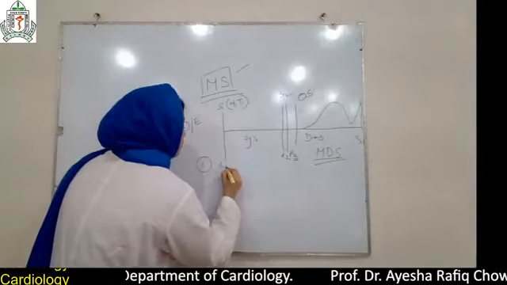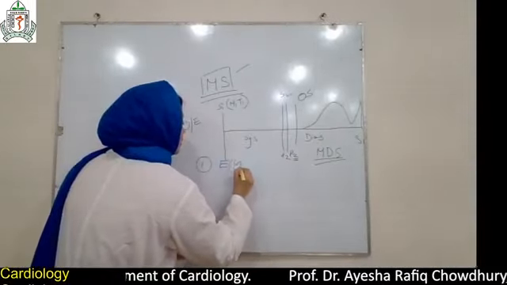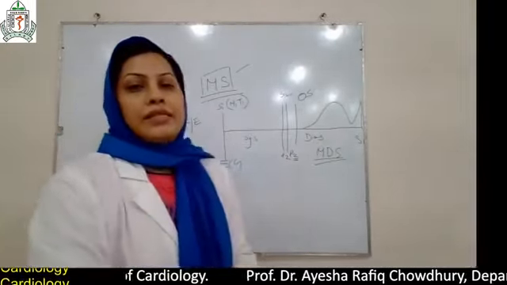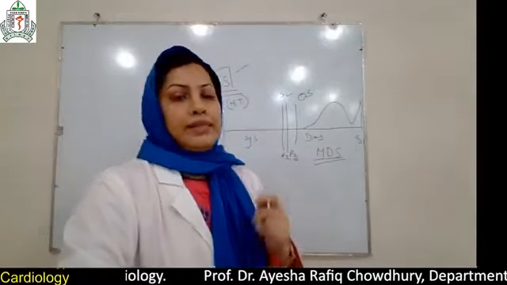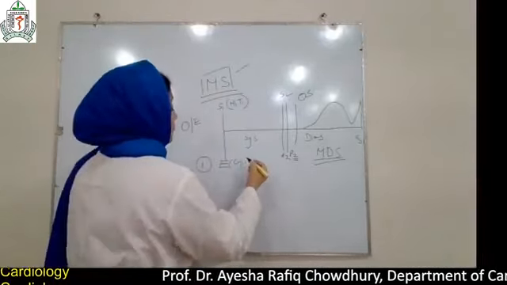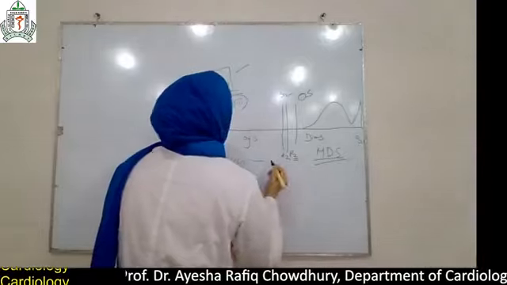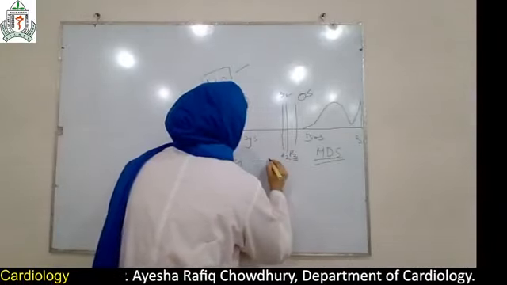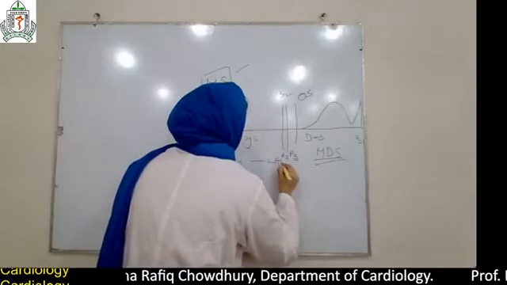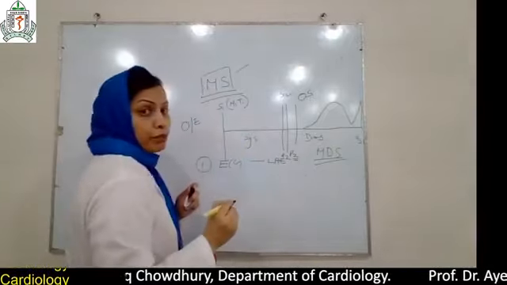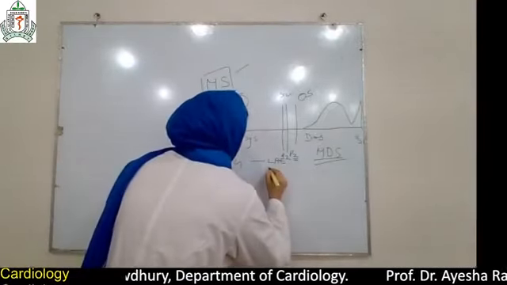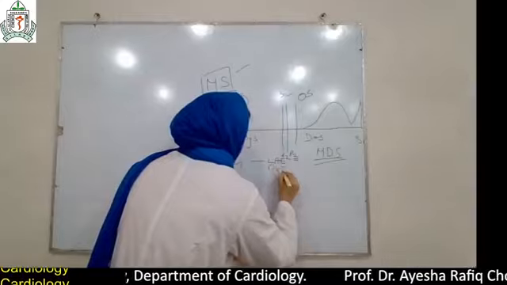First of all, a resting 12-lead ECG. ECG changes occur due to left atrial enlargement, that is P mitrale, and right ventricular hypertrophy.